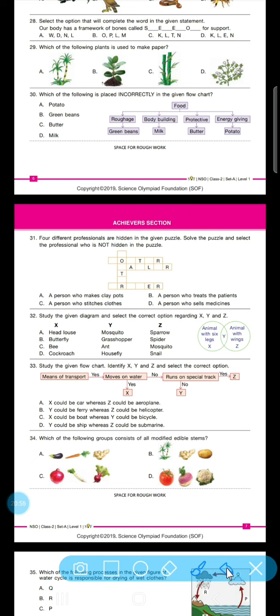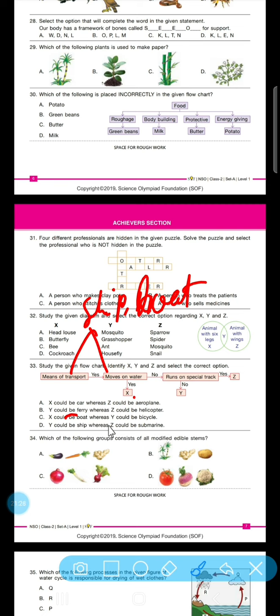Now let's see the 33rd question. Study the given flowchart, identify X, Y, Z and select the correct option. Means of transport, yes. Moves on water, yes. So means of transport can be ship here in these two. Then we have X. So X could be a car, ferry, boat. So ship and boat. So we can go with boat here for X, which is only in option C.